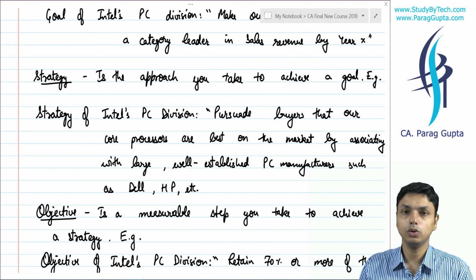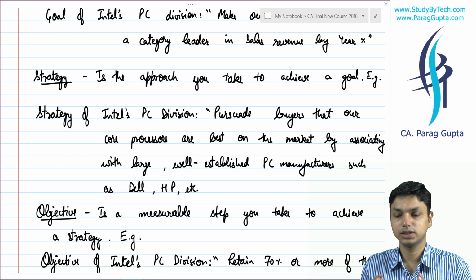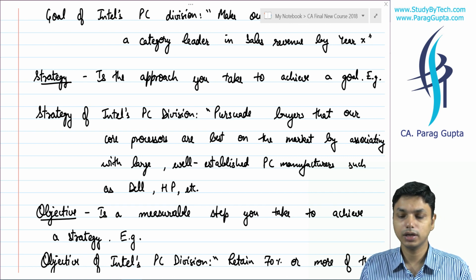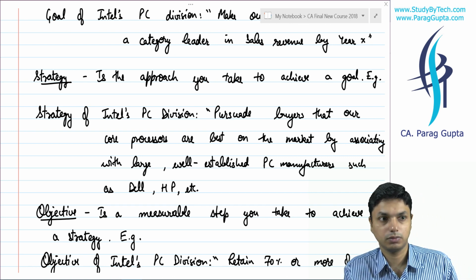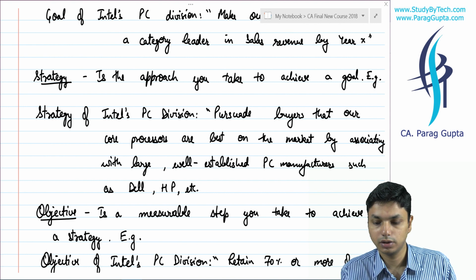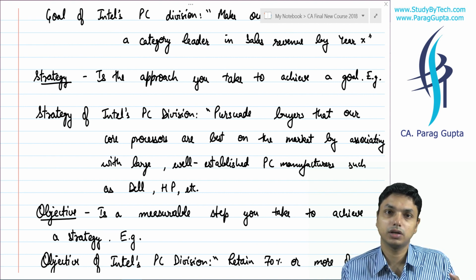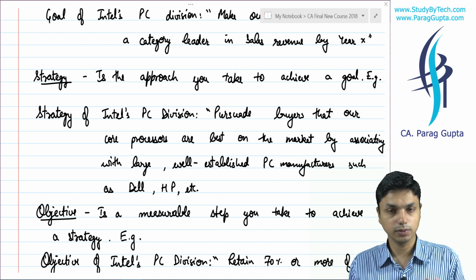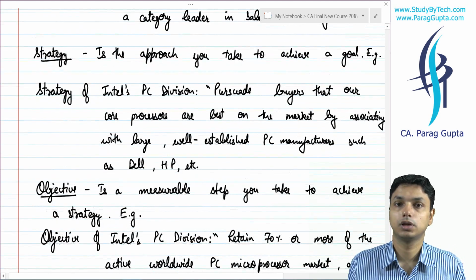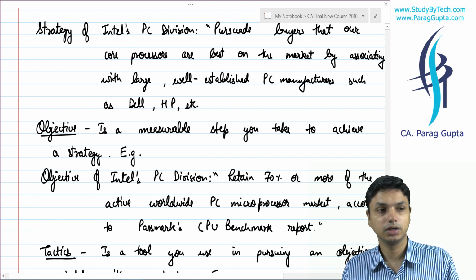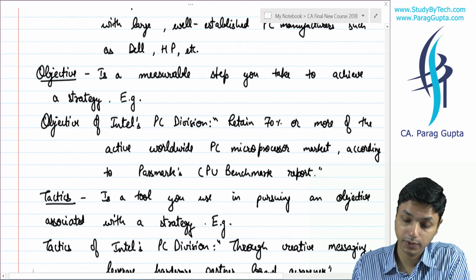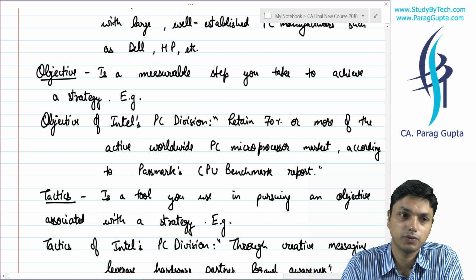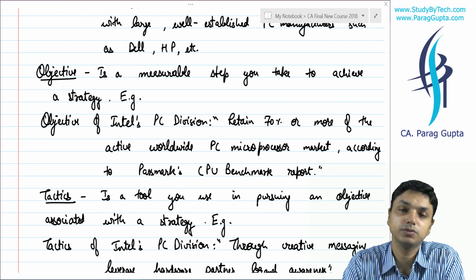Strategy is how. If you are saying that we will become microprocessor leader, as Intel is saying, how are they going to approach it, how are they going to become microprocessor leader, what kind of tactics and strategies are they going to follow, whether they are going to have some tie-ups with certain good brands such as Dell, etc. Objectives, we will see that for example, we have a tie-up with HP, we are Intel.